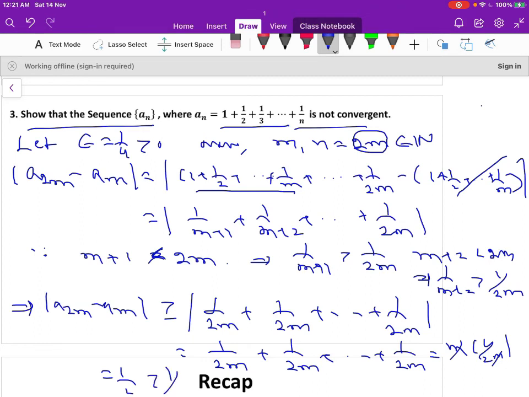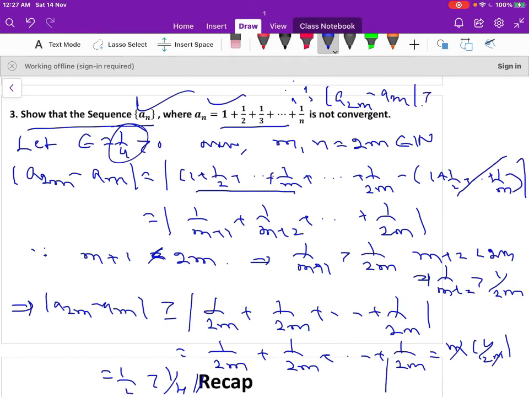So therefore 1 by 2 is greater than 1 by 4. Therefore a_2m minus a_m is greater than or equal to 1 by 2, which we got here, that is greater than 1 by 4.